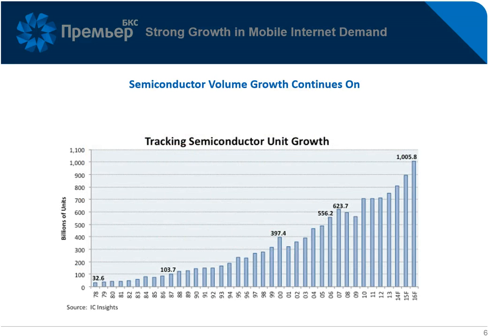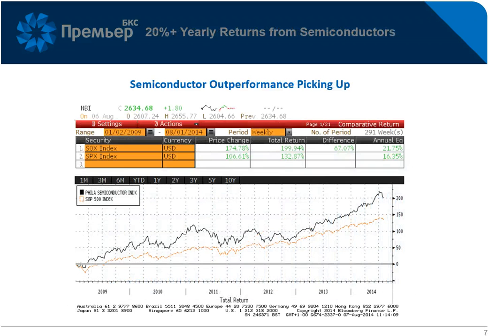The second theme is mobile internet and semiconductor chip demand. We can see here that it has grown substantially over the last 20 years and is forecast to continue to grow at least over the next 2. Of course, you can buy the semiconductor sector to take advantage of that. This has outperformed the S&P 500 index substantially since 2013.